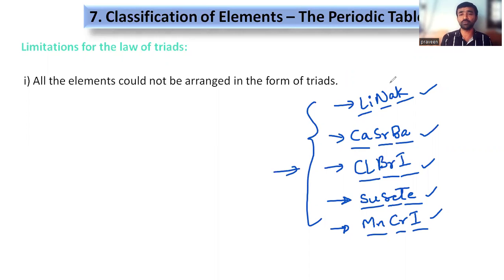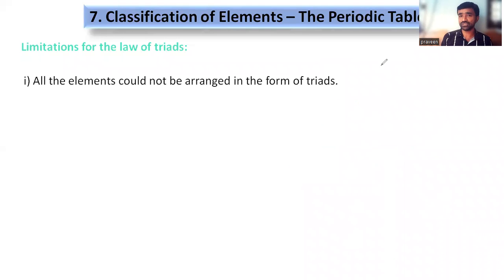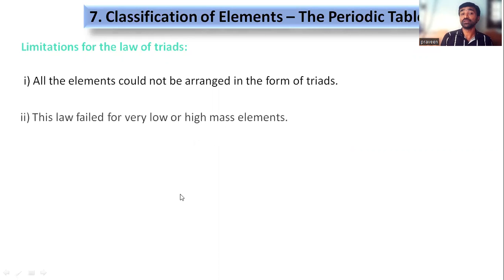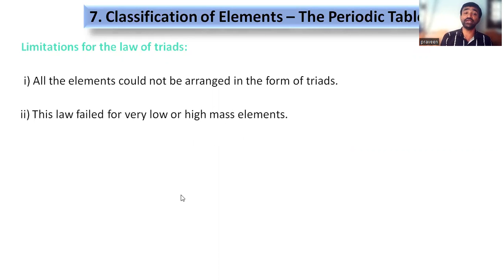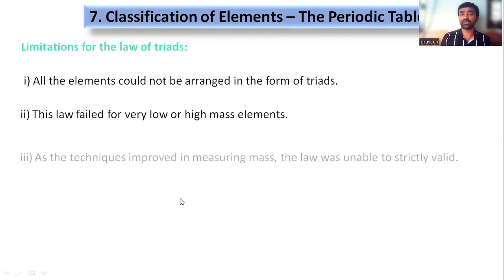Only in the first one are you able to find exactly 23. The remaining do not give you that. So that is the failure. It is not possible to arrange all of them in the form of triads. And another limitation: this law failed for very low and high mass elements, and the average is also not exact.